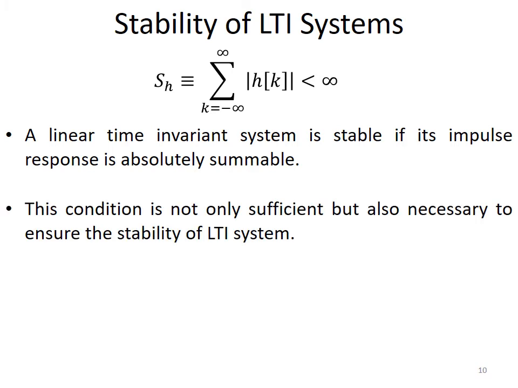This condition is not only sufficient for stability but also necessary. If any LTI system doesn't satisfy this condition, that system is simply unstable.